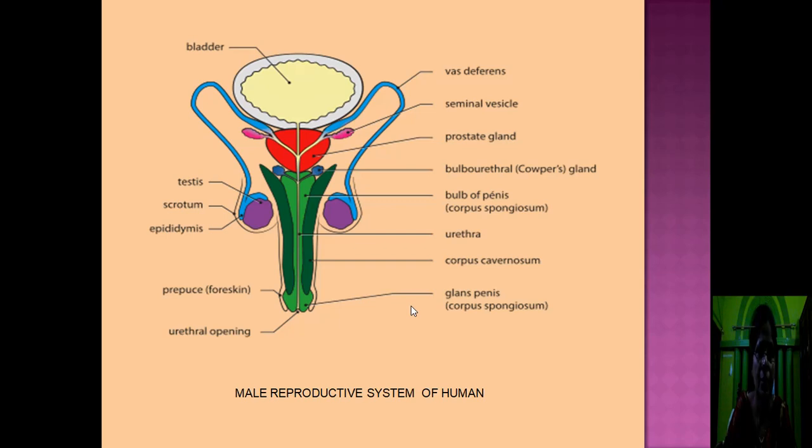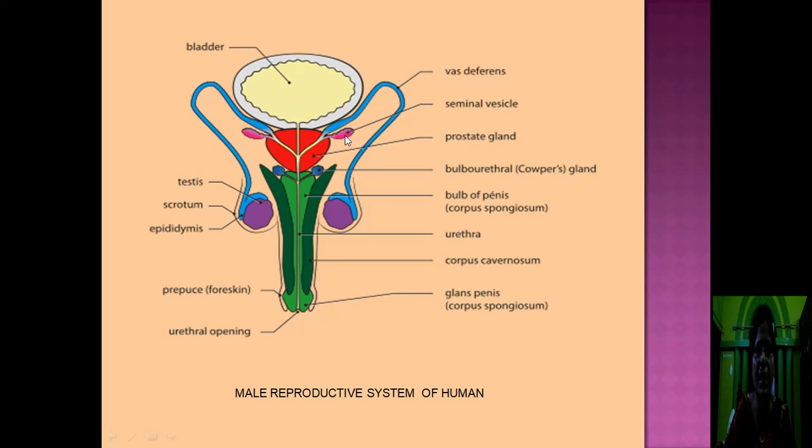Next, this is the front view of the male reproductive system of human being. In this diagram, you can see the different parts. First come to this is the testis. They are present in the form of pairs. You can see the testis in the purple color. Then from the testis, this is the blue color, this is the epididymis. Then from the epididymis, the vas deferens arises. The vas deferens of two sides are coming from both the directions. They swell. At this point, this is known as the ampulla. After that, the vas deferens connects with the duct of the seminal vesicle.